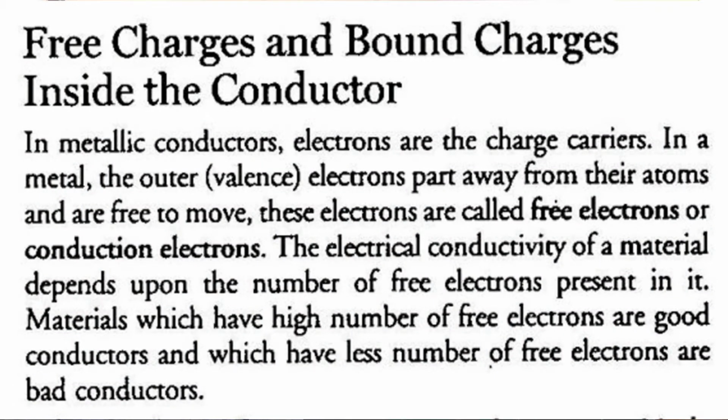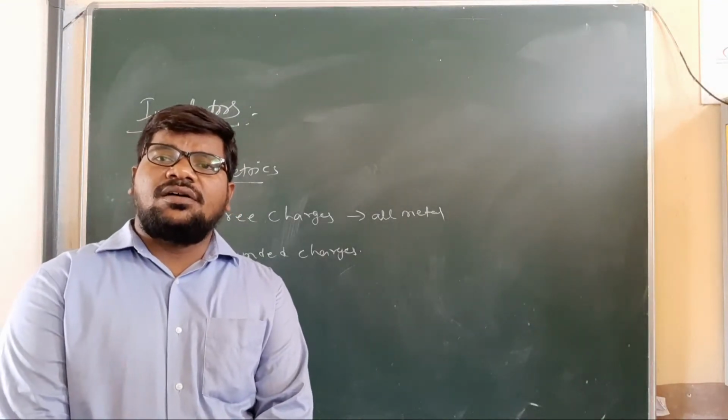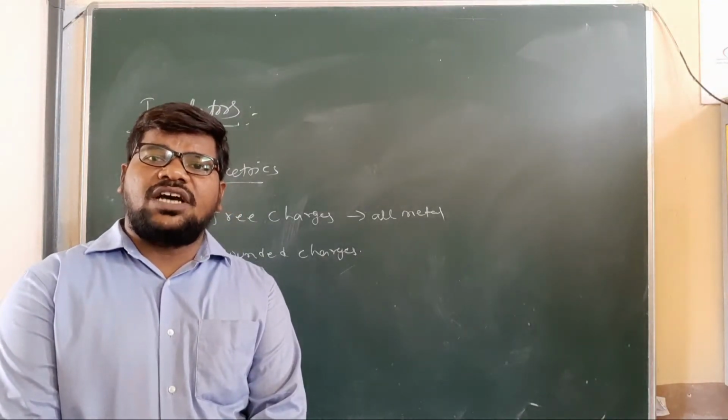The outer electrons are far away from their atoms and free to move. These electrons are called free electrons, or conduction electrons. The electrical conductivity of the material depends upon the number of free electrons present in it, and when electrons leave an atom, it becomes a positively charged ion.